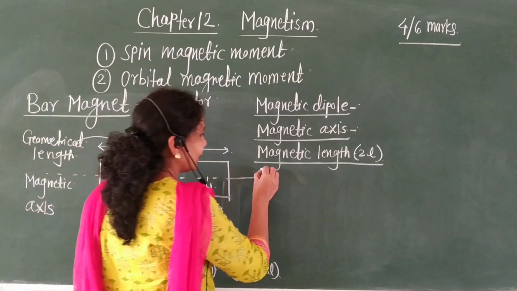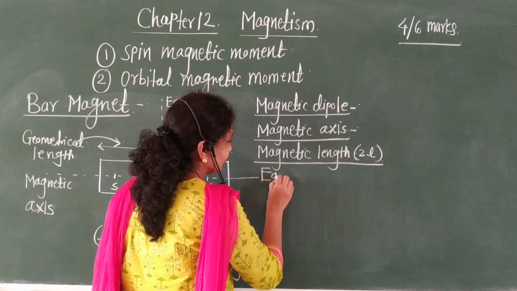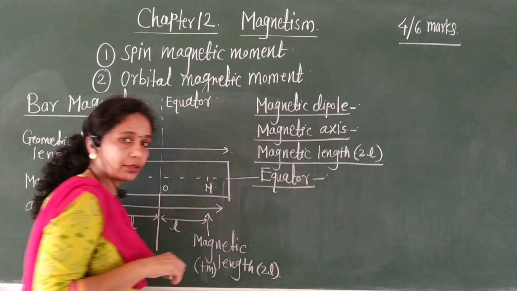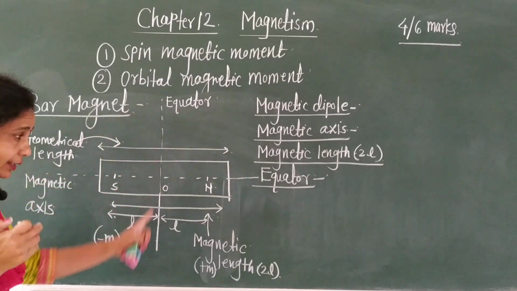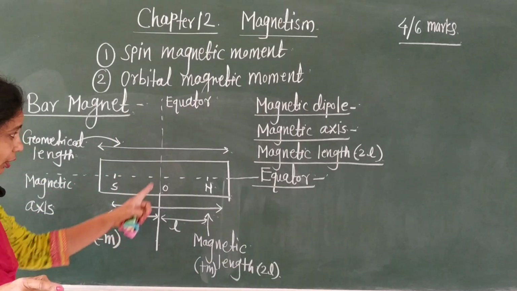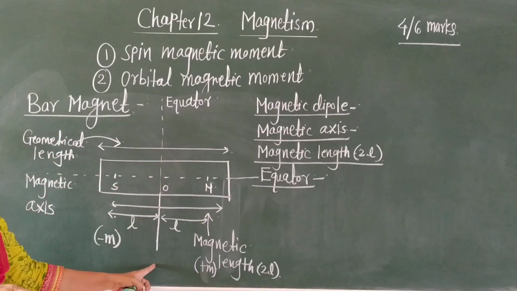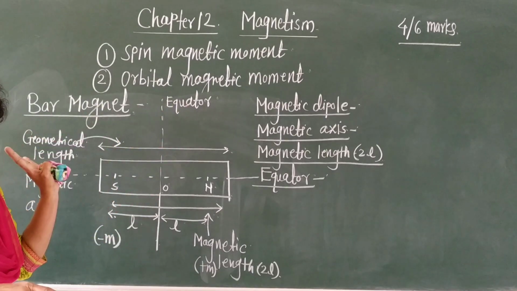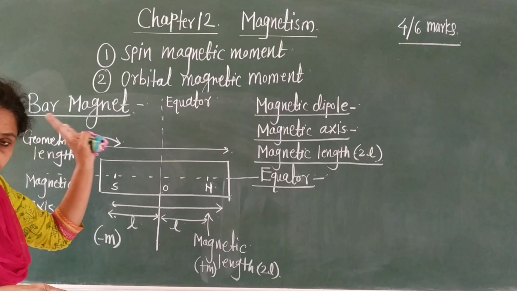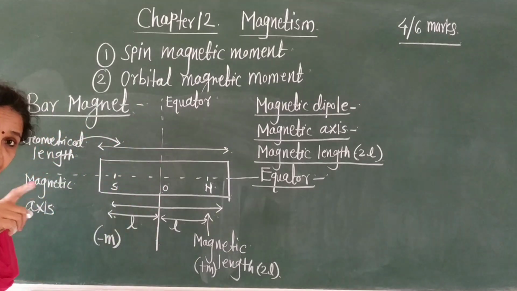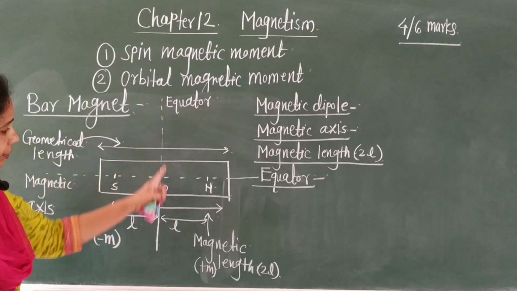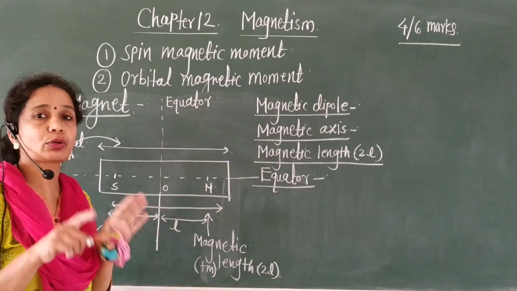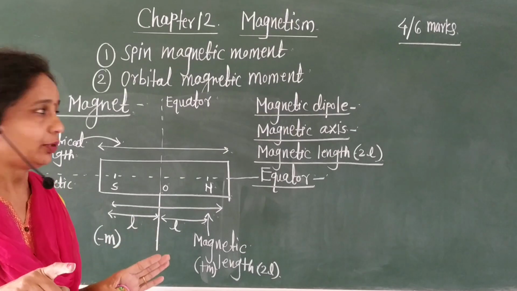Then next, the equator. A perpendicular line passing through the center of a bar magnet is called the equator.